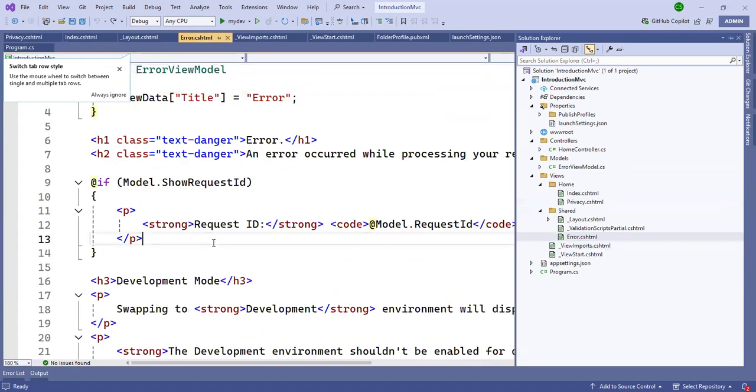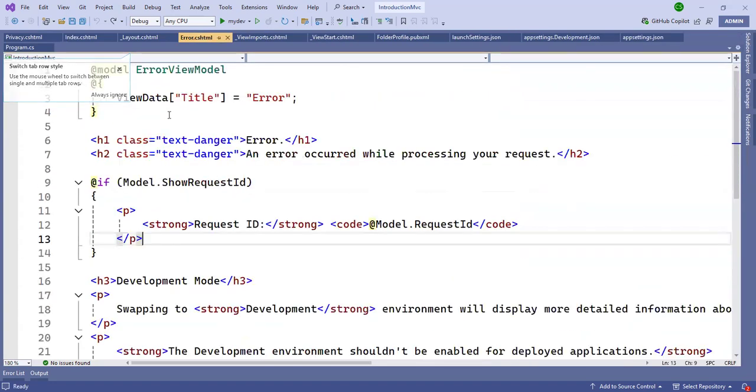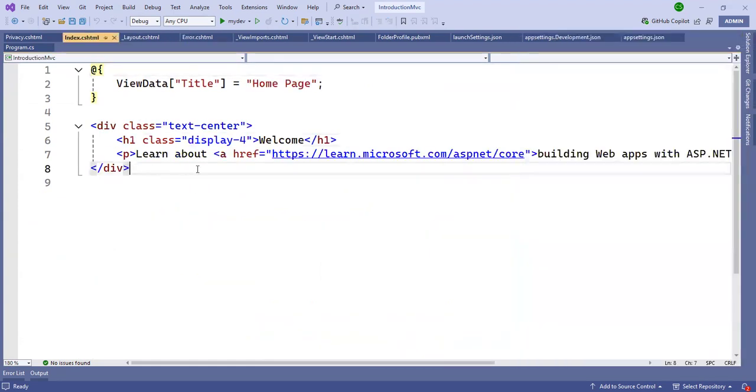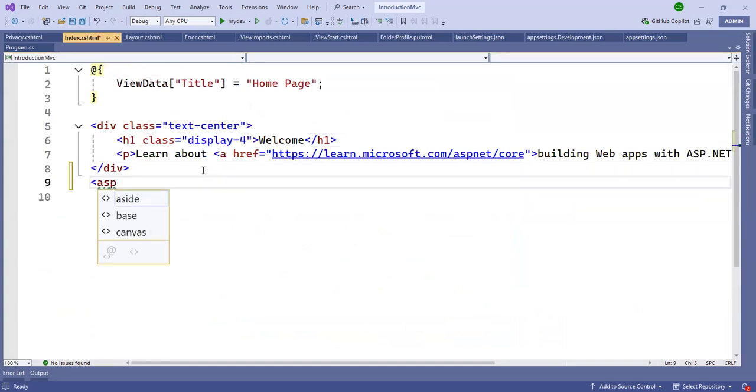Okay, here. Suppose that I write code here, asp, p. This code is not coming. Just 1 second.